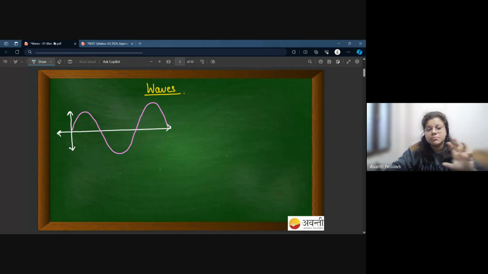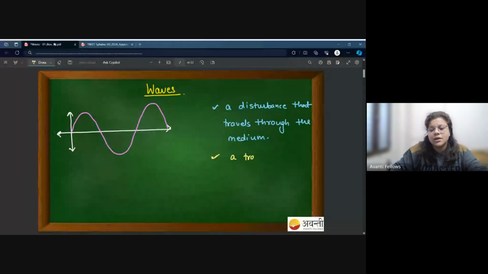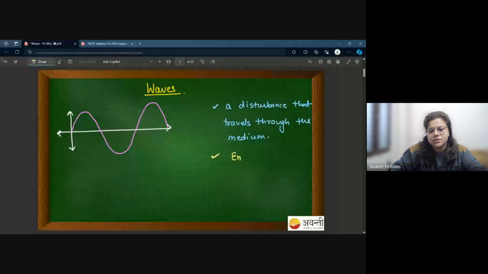But in addition to this figure, you should remember a few points also. You should know that a wave is a disturbance. A wave is basically a disturbance that travels through the medium. You could say that energy travels.